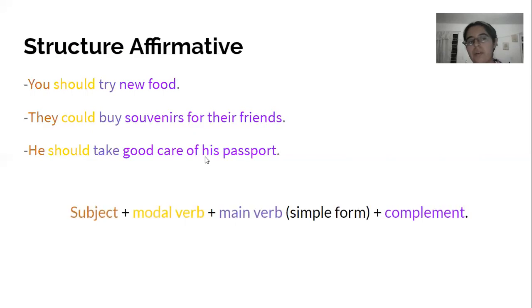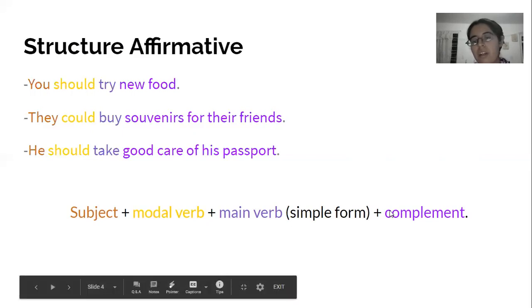And if we remember, the structure would be the subject, then the modal verb, the main verb in simple form, and the complement.